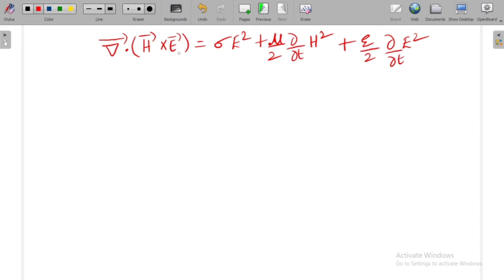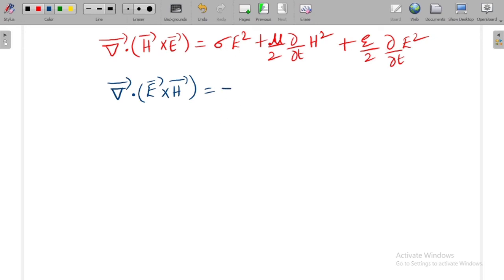Now just reversing these two, I am writing the equation again. By reversing these two, I will get del bar dot E bar cross H bar is equal to, you will get the negative sign for each and everything.